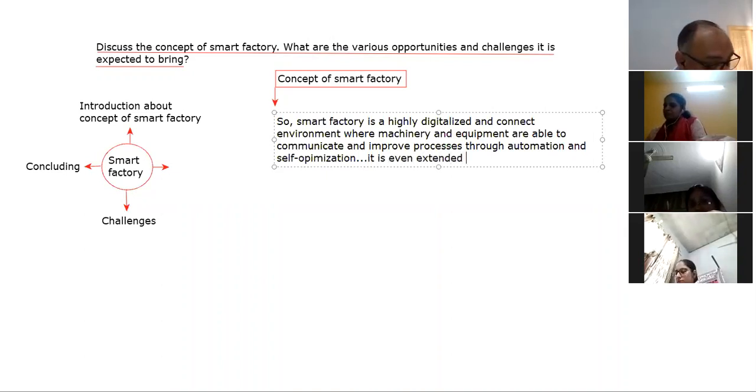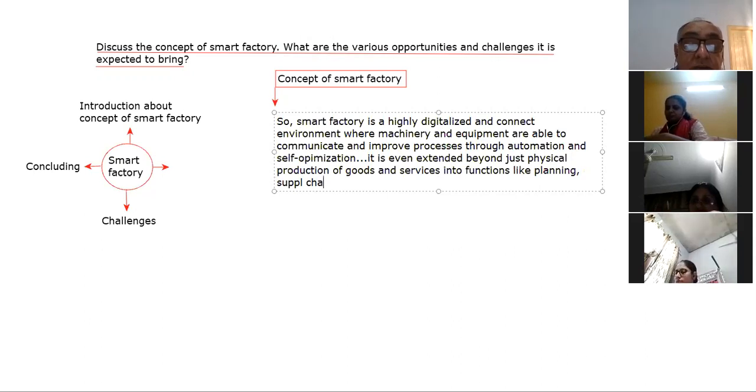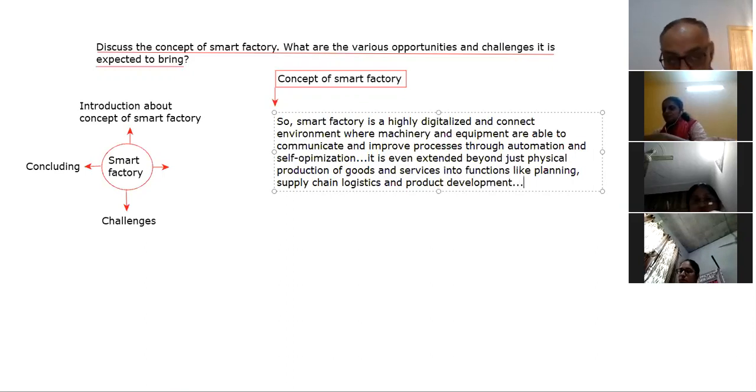It is even extended beyond just physical production of goods and services into functions like planning, supply chain logistics and product development, etc. So everywhere there will be automation.